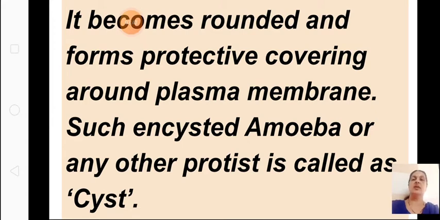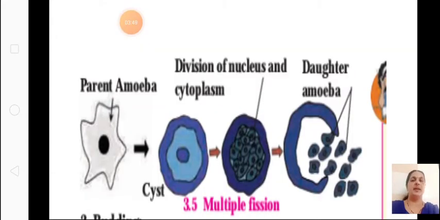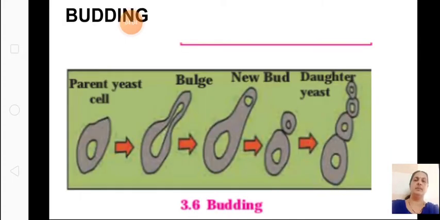So this is called multiple fission. You can see the parent amoeba, under unfavorable condition what happens, they will form a cyst and nuclear division takes place, cytoplasmic division takes place inside that, and after that many amoebulae under favorable condition will burst open. That is the multiple fission.